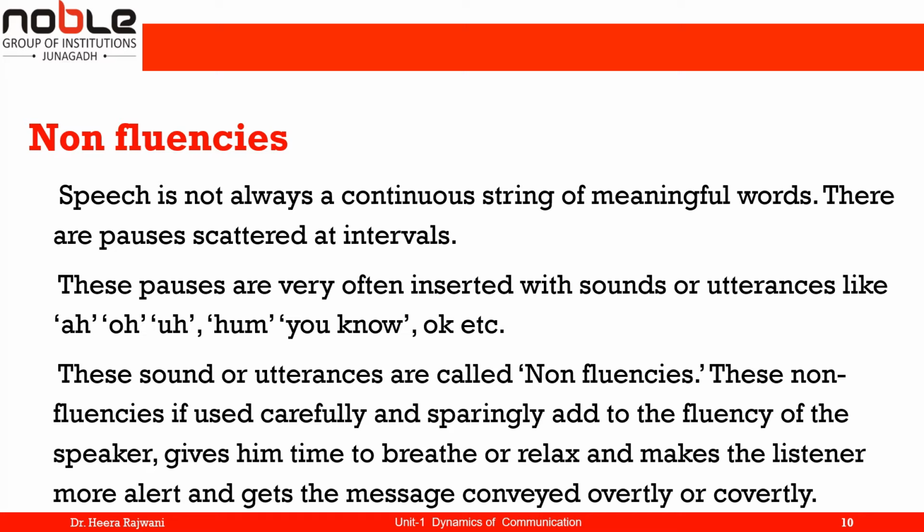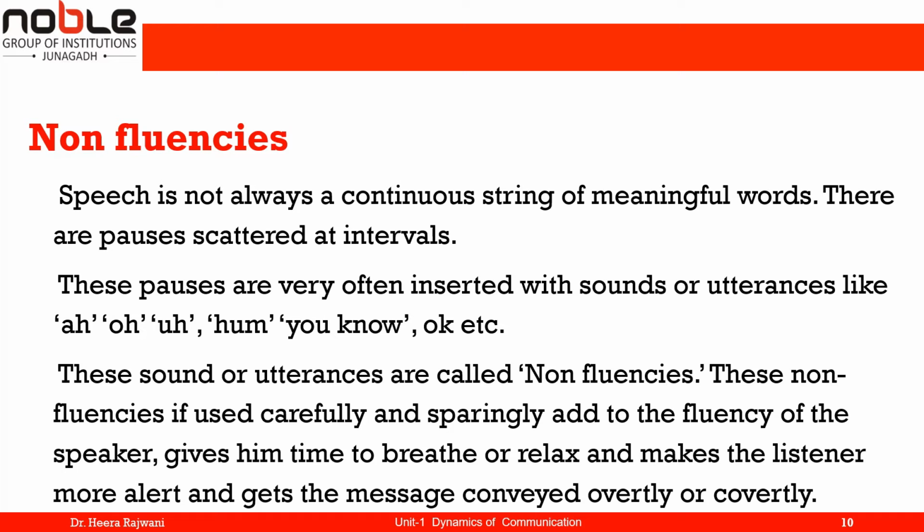These pauses are very often inserted with sounds or utterances like ah, oh, ooh, you know, okay, etc. These are some of the sounds that we use in our speech. So pauses are always there, and they are in the form of ah, oh, ooh, you know, okay.